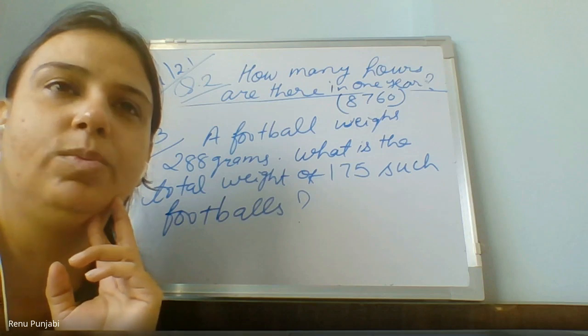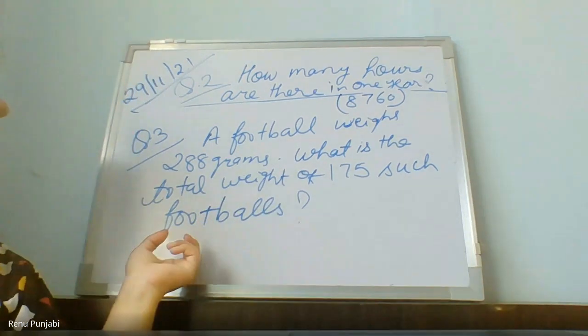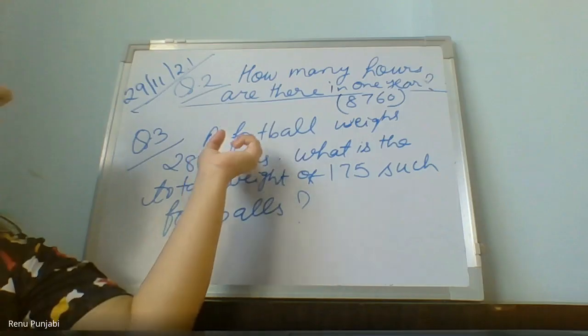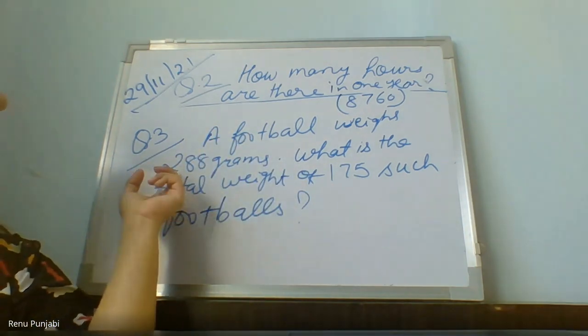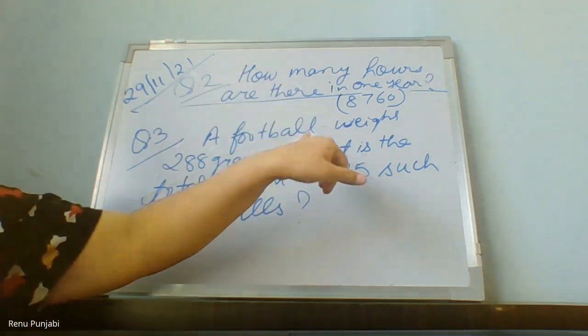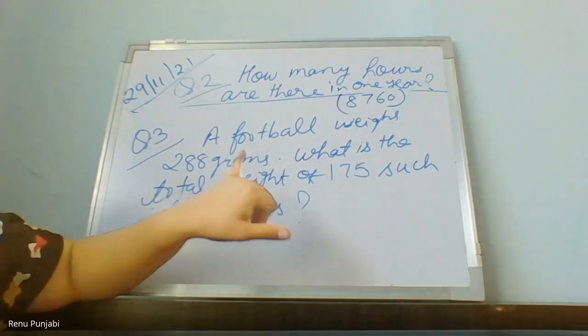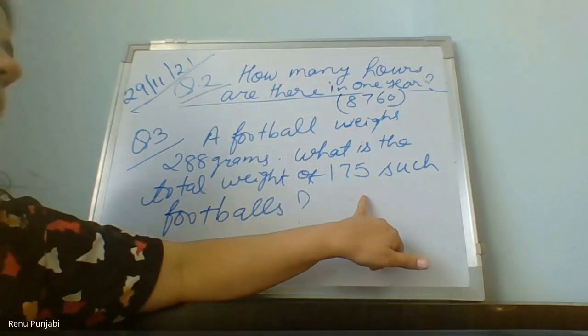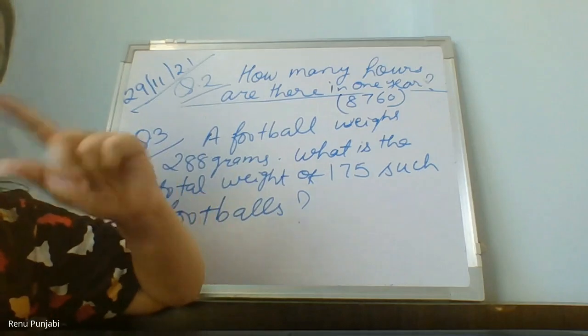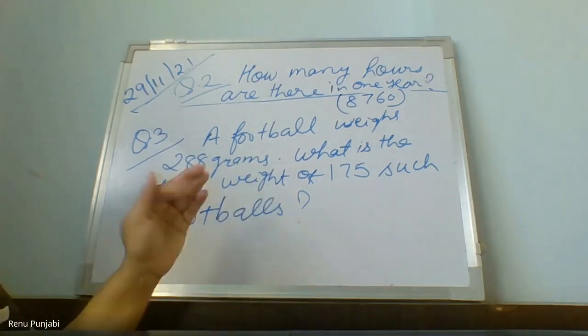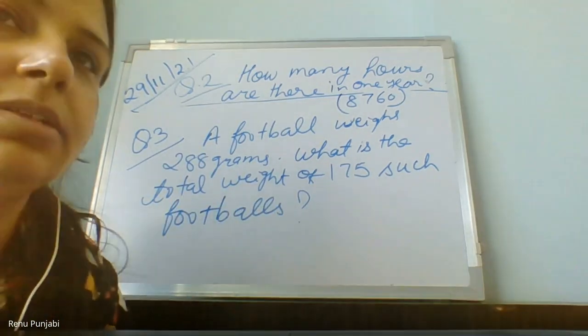In the question 3 football, what will be the second statement? Your one football weight you said, no? The number of the football here, what will you say? One football weight is this. Second statement will be number of the footballs are 175. And the third will be total weight of footballs.